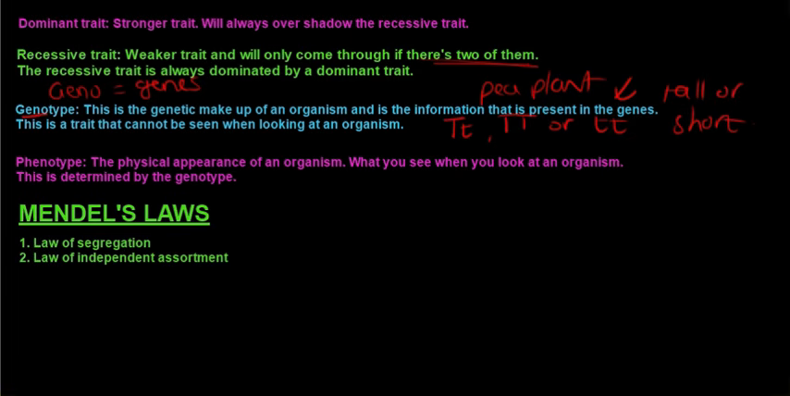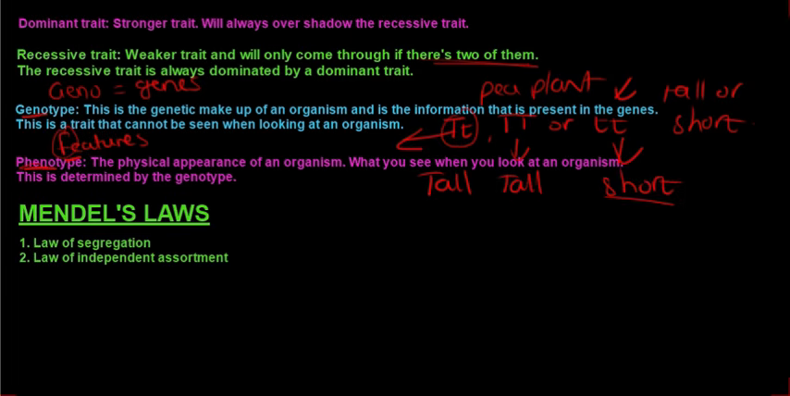Now the phenotype. Pheno means the physical appearance, so the features. Pheno, features. That is PHF, pheno sounds like features. It is what you see when you look at an organism. So this is determined by the genotype. Obviously, if the genotype looks like this, you will see a tall plant. If you see a genotype like that, it will also be tall. If you see a genotype like that, the plant will definitely be short.